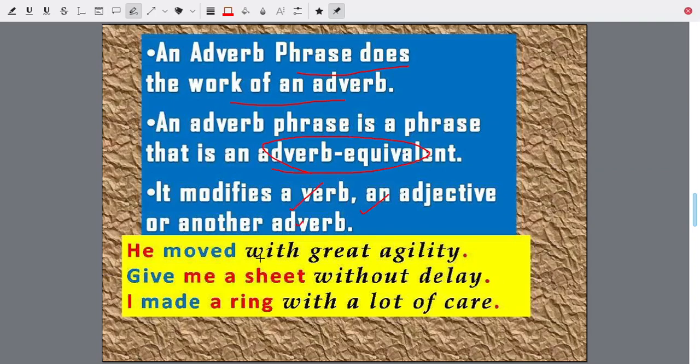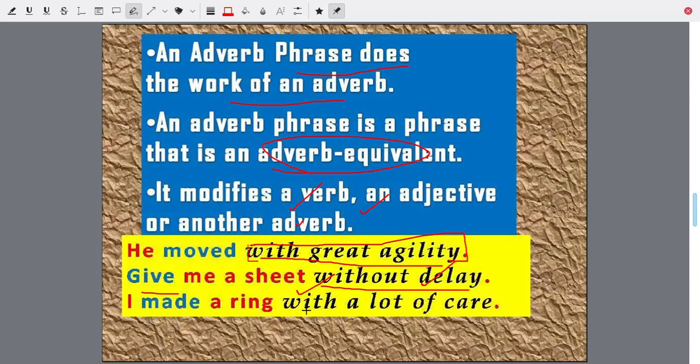He moved with great agility. How did he move? It is describing the verb move. Adverb. Give me a sheet without delay. Without delay means adverb of time. Give me a sheet now. Give me a sheet immediately. Give me a sheet at once. Without delay, an adverb of time. When to give? Give is a verb. Without delay, adverb of time.